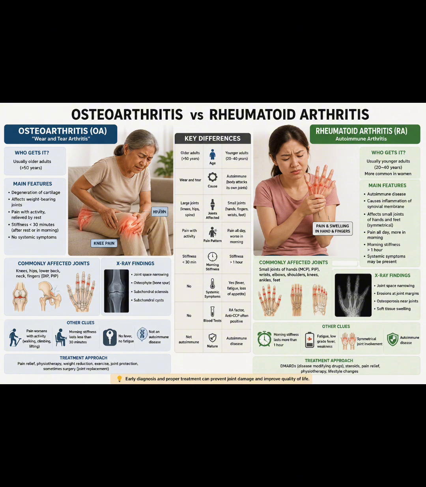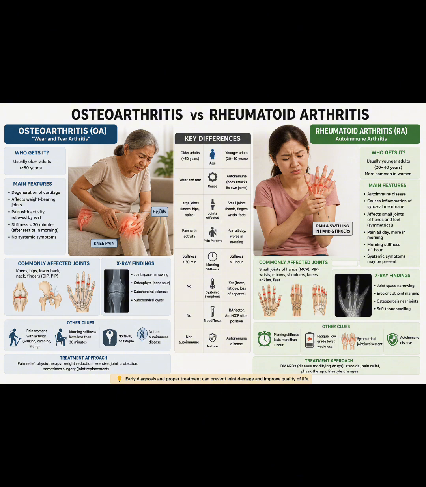The onset of osteoarthritis is slow and gradual, whereas it is often faster, over weeks to months, for rheumatoid arthritis. The joints affected in osteoarthritis are knee, hip, spine, DIP joint, whereas MCP, PIP, wrist, feet are affected in rheumatoid arthritis. The pattern of osteoarthritis is often asymmetrical, whereas it is symmetrical for rheumatoid arthritis.